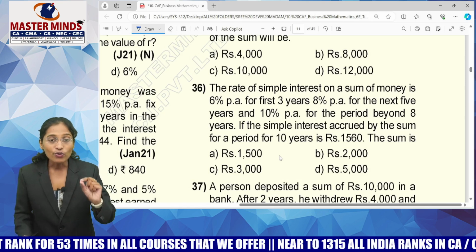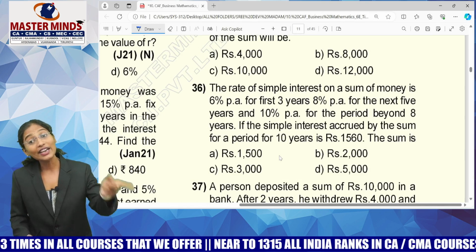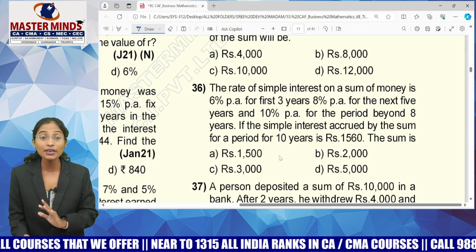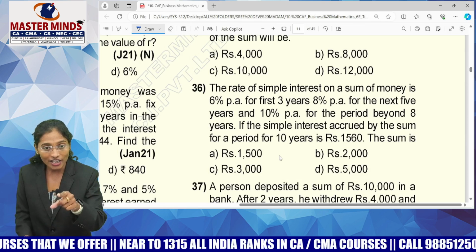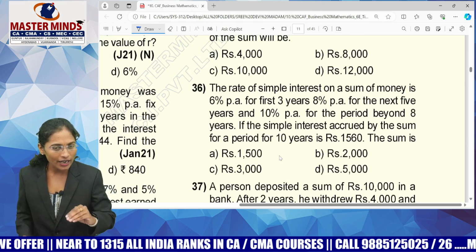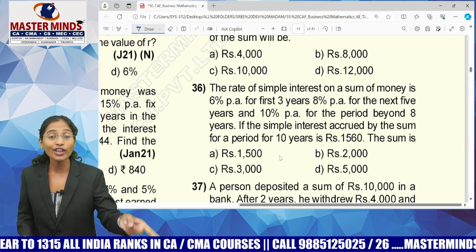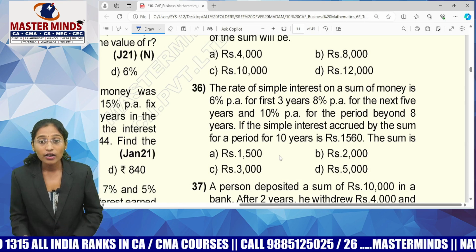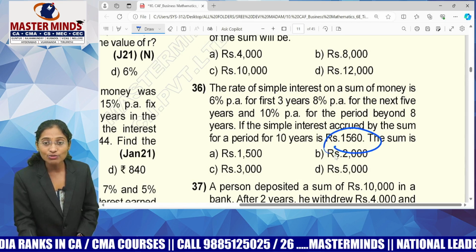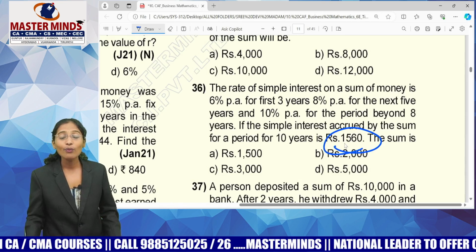Let me repeat. For the first 3 years, he is charging only 6%. For the next 5 years, means after 3 years, he is charging only 8%. But 3 plus 5, how many years? 8 years. However many years you keep his money with you, he'll be charging 10% after the 8th year onwards. Now, if the simple interest accrued by a sum for a period of 10 years is 1560, what is the principal?